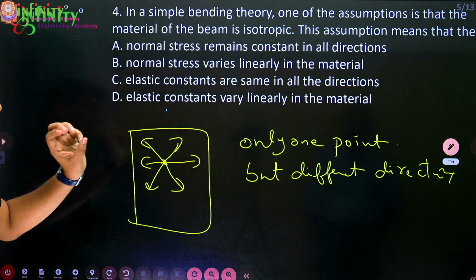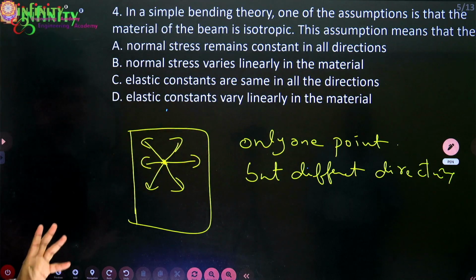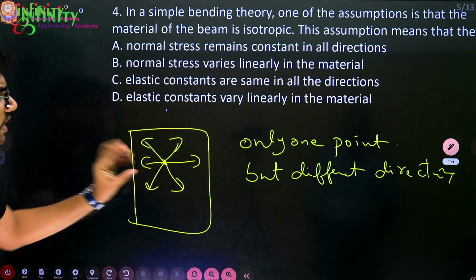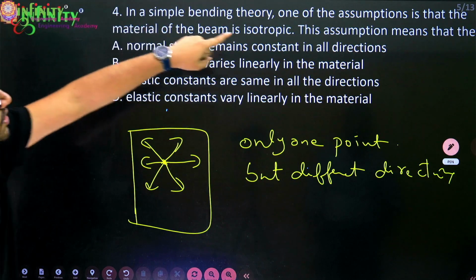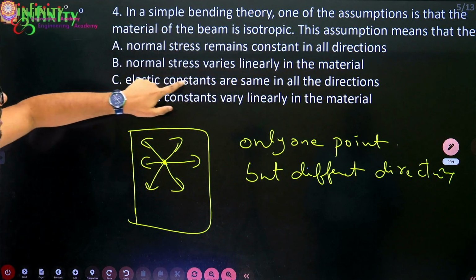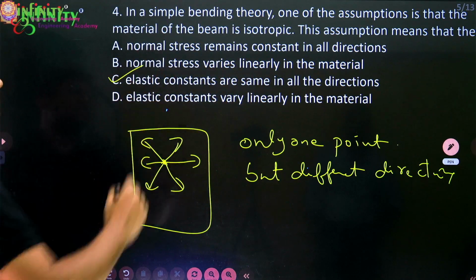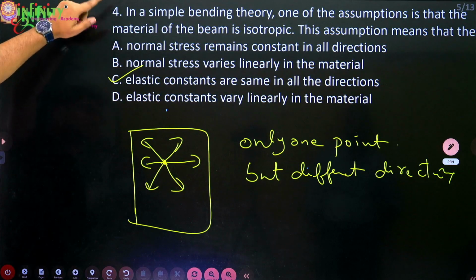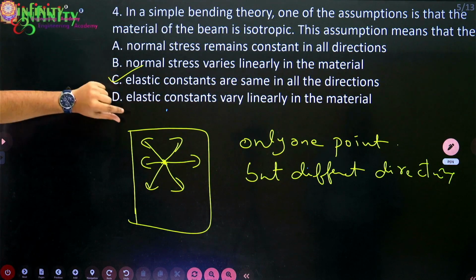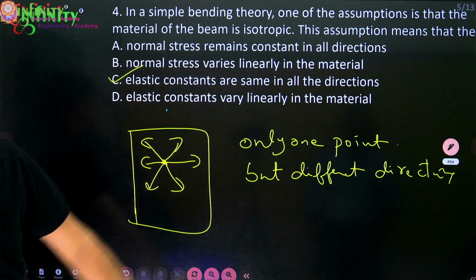But what should be constant is basically the elastic constants. Elastic constants must be the same in all the directions. So if you observe, this assumption means that elastic constants are the same in all the directions. Stresses may not be the same, but the properties of the material must be the same, which are the elastic constants. That's the thing.